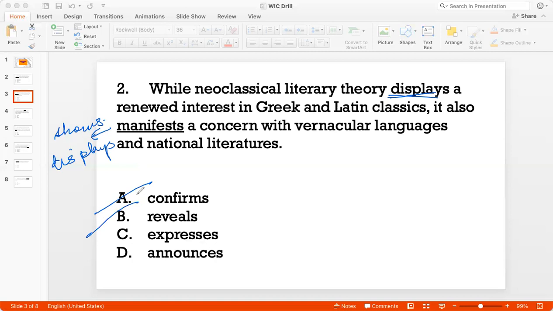Okay, expresses. Expresses actually is a good word in this context because to express a concern is to display a concern, to show a concern.